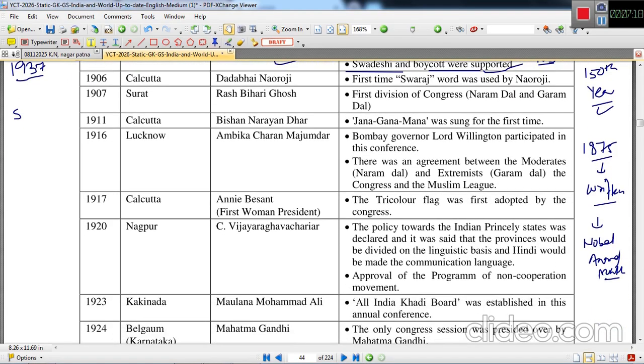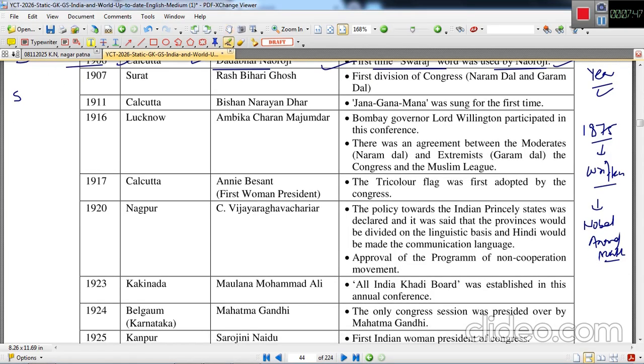Next session was in 1906 in Calcutta. Dadabhai Naoroji was the president. The word Swaraj was used for the first time by Dadabhai Naoroji, who was the grand old man of India. He was also able to delay the split of Naramdal and Garamdal. We call it extremist and moderate. He avoided this split, but unfortunately this split happened in the Surat session of 1907.